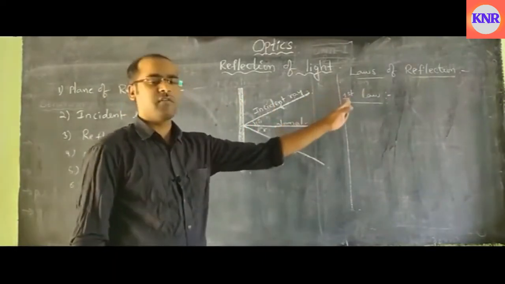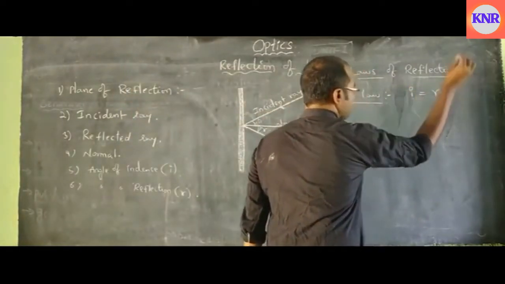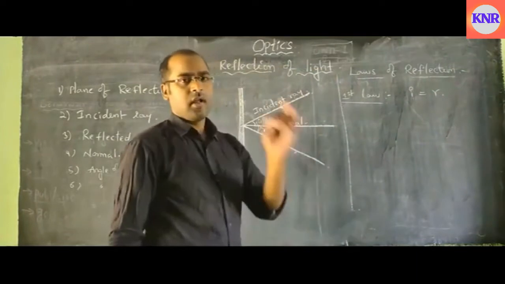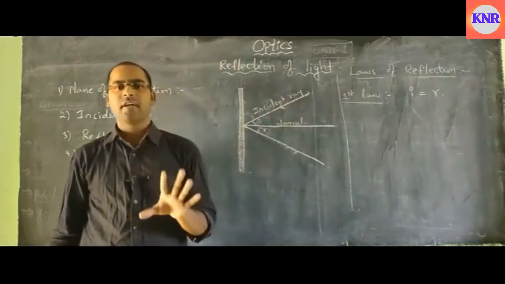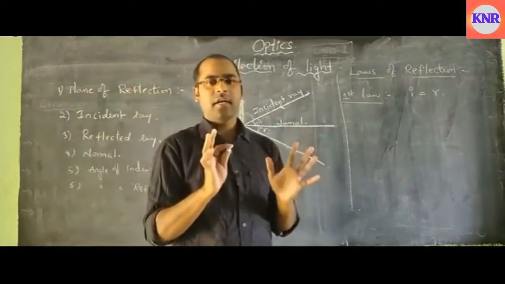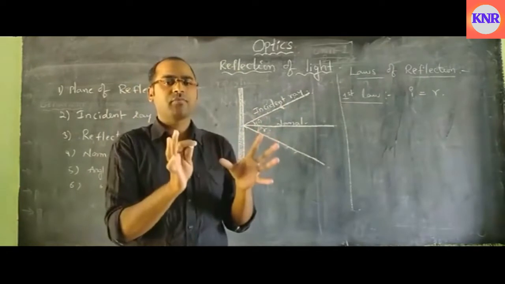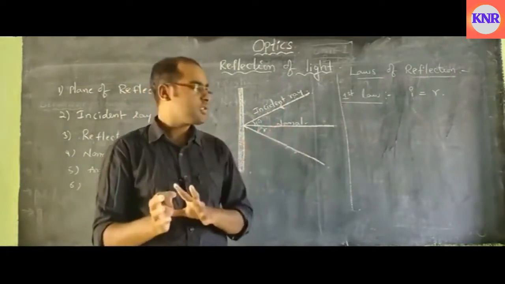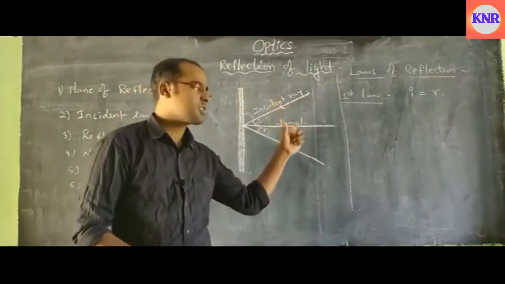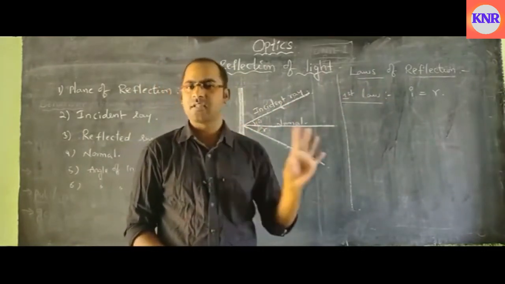That is the first law of reflection, that is I equals R. Angle of incidence equals angle of reflection in any type of reflection process. Whatever the surface you take, in all types of reflection processes, the angle of incidence must be equal to the angle of reflection. It is valid for all reflection processes.